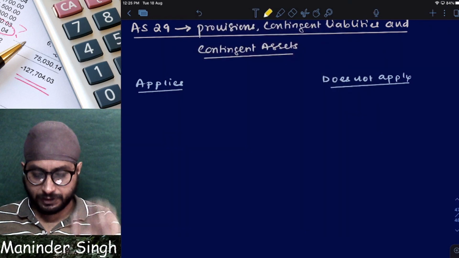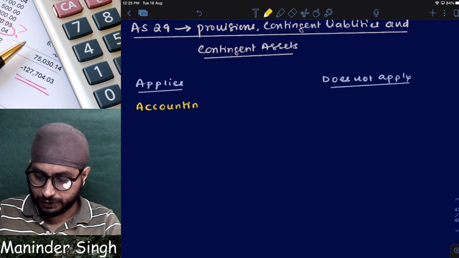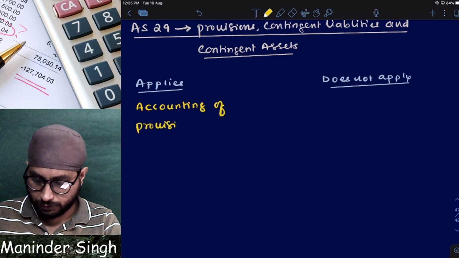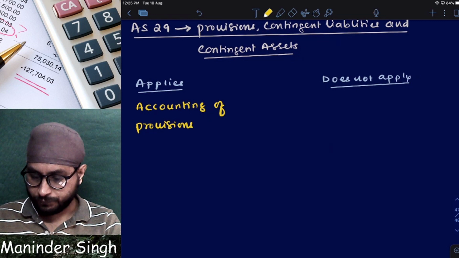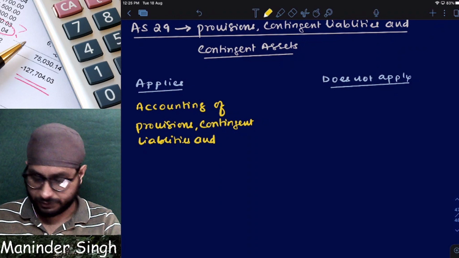AS 29 applies to accounting for what? Accounting of provisions, contingent liabilities and obviously contingent assets.